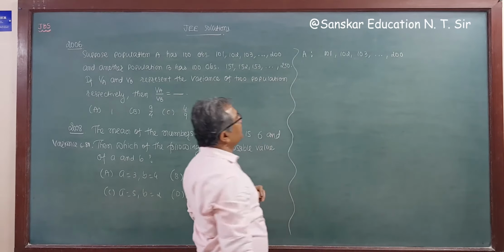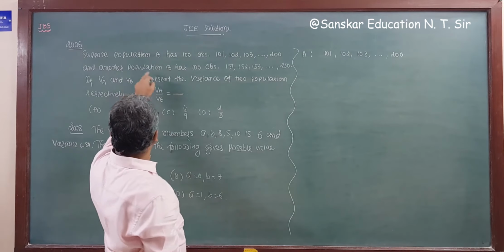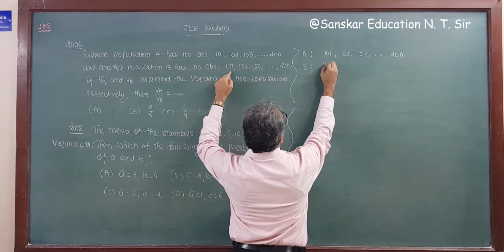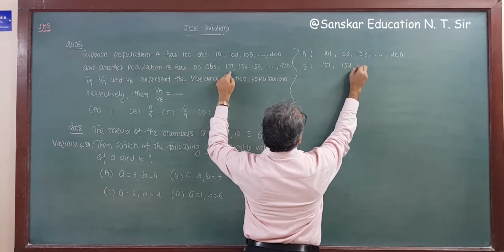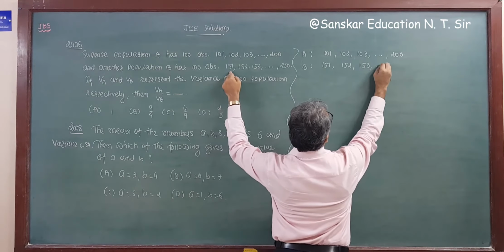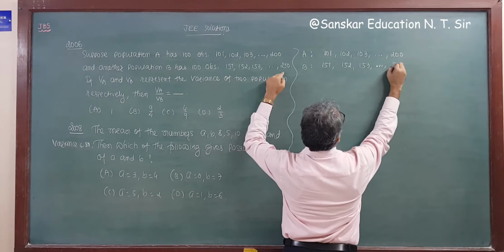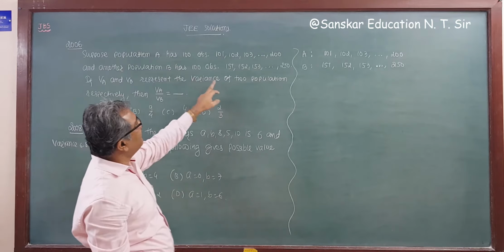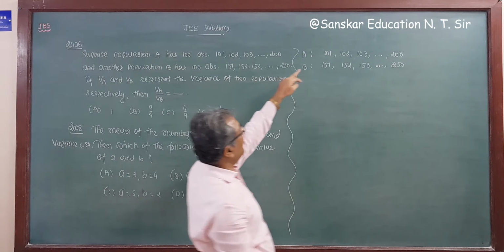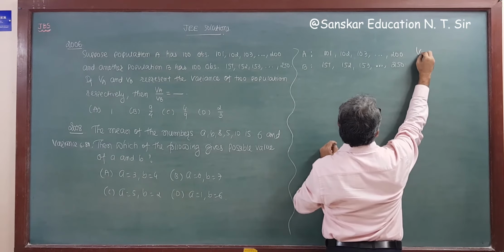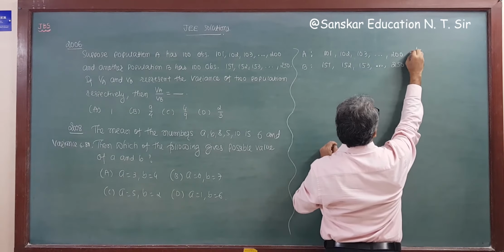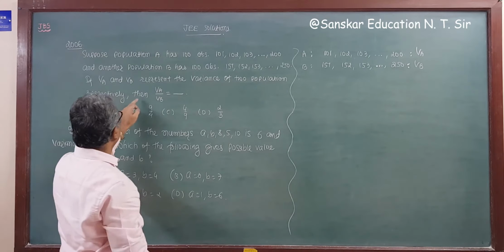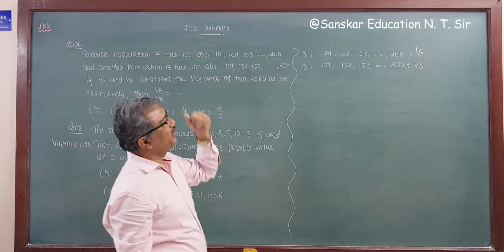These are the observations of population A. And another population B has observations 151, 152, 153, up to 250. If VA and VB represent the variance of the two populations, the variance of the first population is VA and of the second is VB, then we have to find VA upon VB.